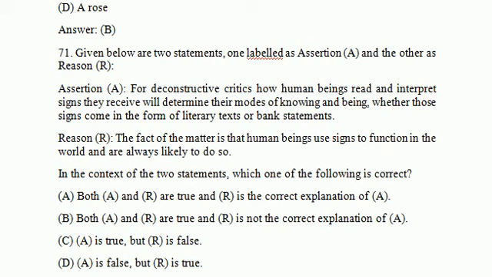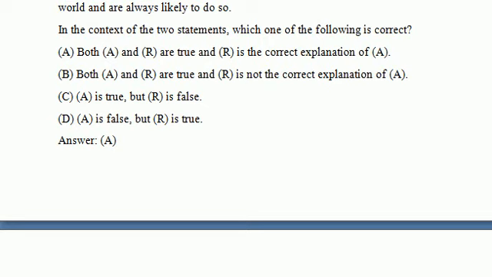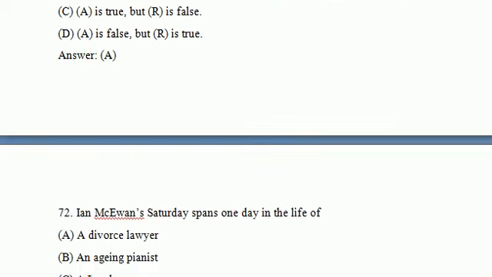Reason: the fact of the matter is that human beings use signs to function in the world and are always likely to do so. So here are options. I tell you the correct answer. Option A is the correct answer. Both A and R are true, and R is the correct explanation of A. So it is a very standard question here. I will recommend to read it again.